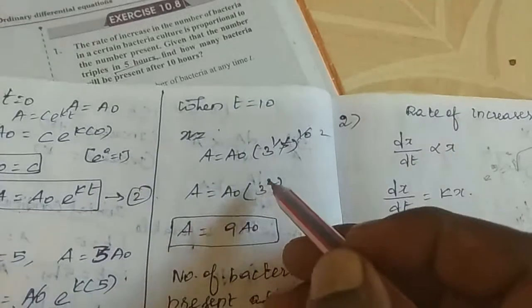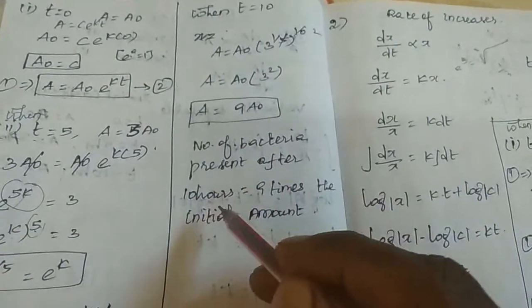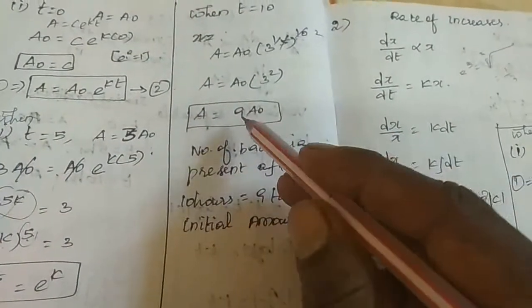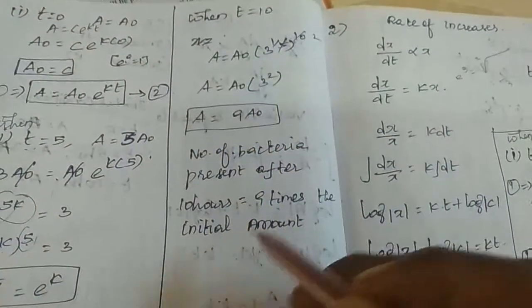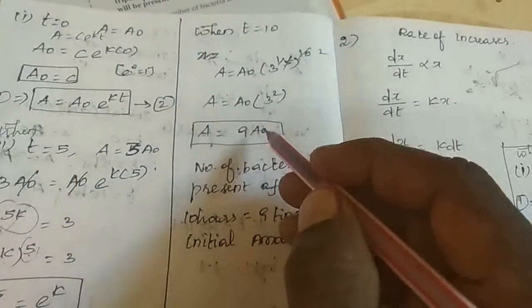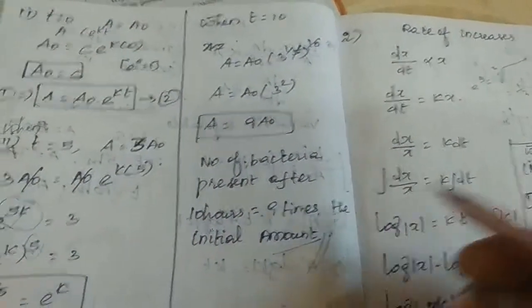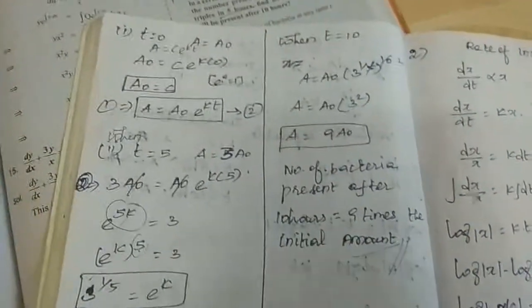Now A equals 3 square, which is 9. So the number of bacteria present after 10 hours equals 9 times the initial amount. A means some amount, as I already told, so it is 9 times the initial amount.